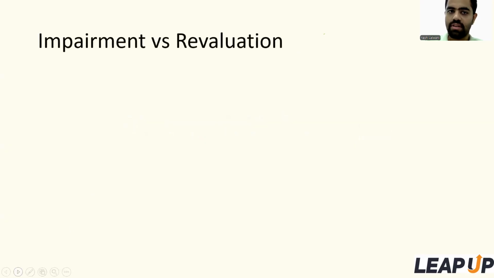Today we will be discussing the concept of impairment and revaluation. Let's discuss this with the help of a simple example. Imagine a company, they have set up a factory, they have recorded this factory on the asset side of their balance sheet as PP&E, property, plant and equipment. Let's assume the amount at which this asset has been recorded is 200 million.